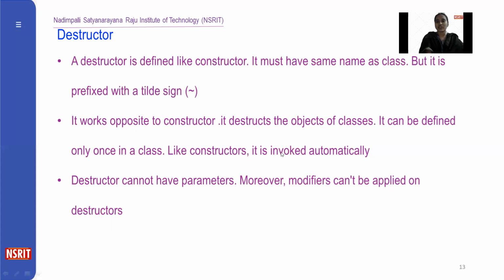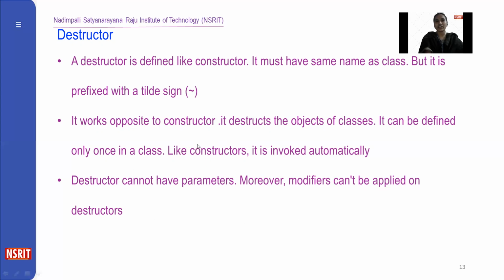Like a constructor, it is also invoked automatically, after the object is finished, the destructor is automatically invoked. And the destructor cannot have parameters, unlike a constructor, and modifiers also cannot be applied onto destructors. The constructor must be declared as public, whereas no need to use access specifiers while declaring the destructors.